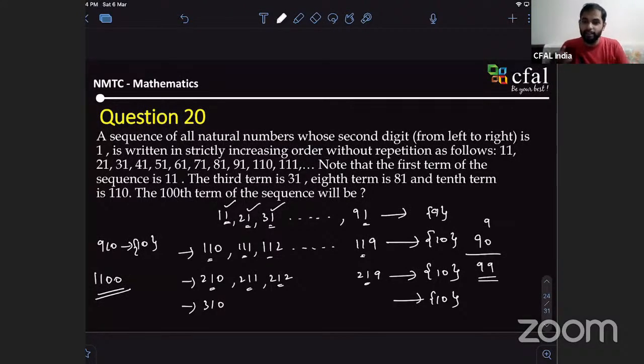See, it is not that you get a formula and substitute for the nth term, correct? Here also there is a pattern. We just counted the numbers much more efficiently, correct? Yes, sir. But suppose now it's the 100th term of the sequence. If the question was the nth term of the sequence, then how were we supposed to find it? For the nth term, you can't directly have a formula for this.